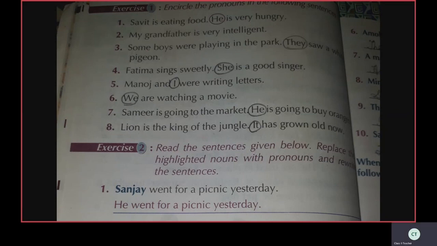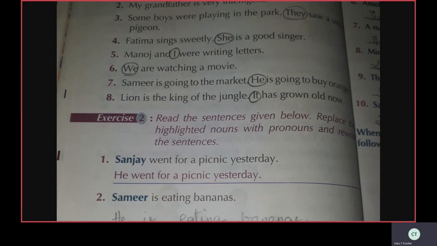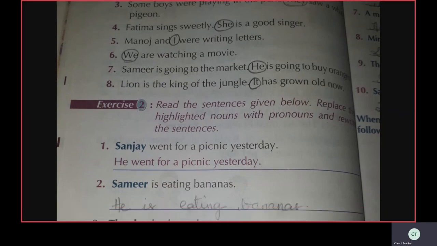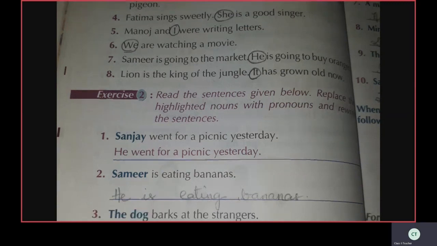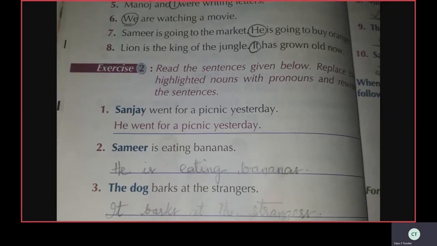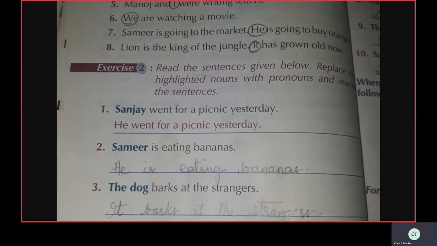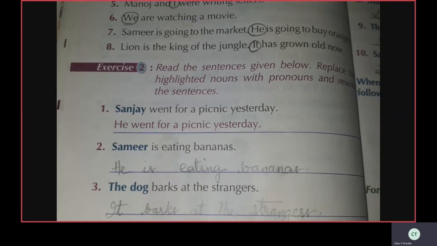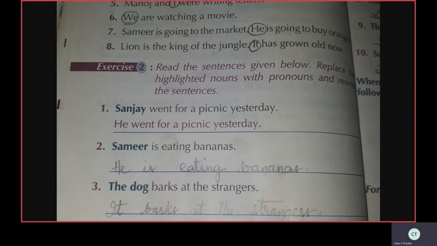Over now. Now see second exercise. Read the sentences given below. Replace the highlighted nouns with pronouns and rewrite the sentences. See, first one is already done for you. Sanjay went for a picnic yesterday. He went for a picnic yesterday. He is a pronoun. Okay.